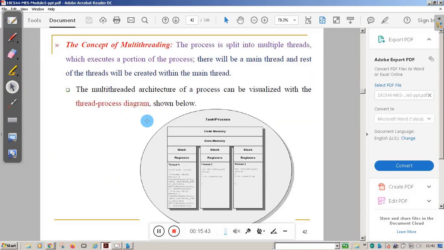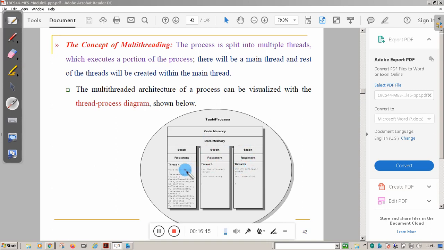So here you can see we have the process. Inside the process we have thread 1, thread 2, thread 3. All these threads share the same code memory and data memory, but there is separate stack memory for thread 1, thread 2 and thread 3.